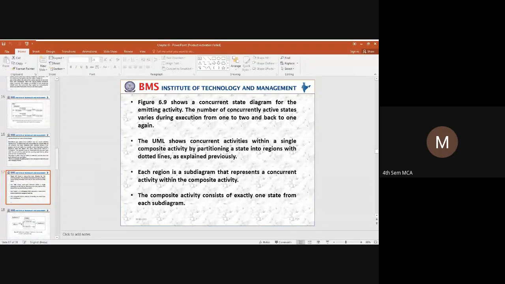By using those dotted lines, we indicate how the system can be represented. When we represent each concurrent activity, we need to observe what other composite activities can be executed and how the entire system is going to change.